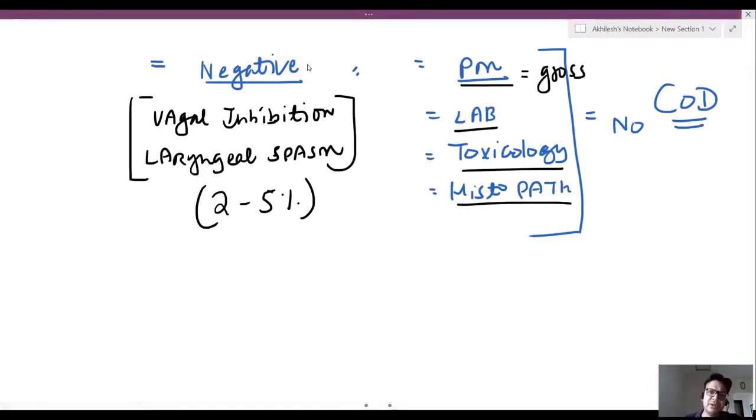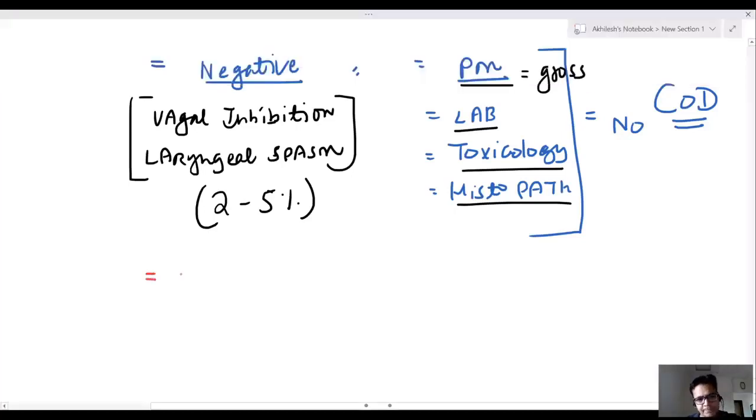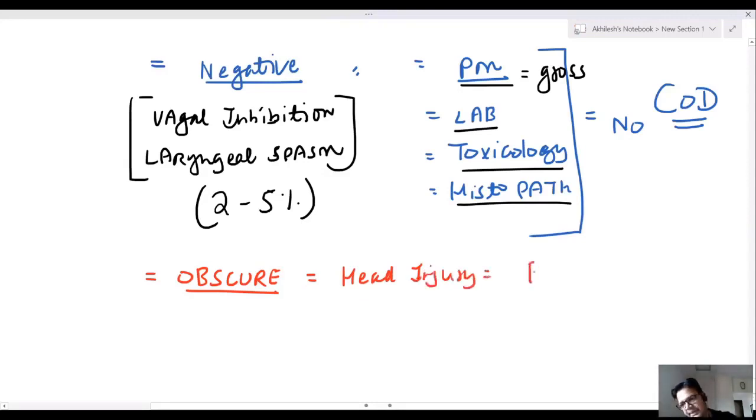But sir, sometimes a question comes: obscure autopsy. What is obscure autopsy? So like a person had a head injury. There is a small bruise on the head, and the person died due to head injury.